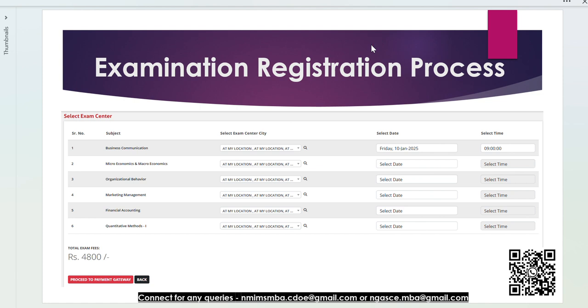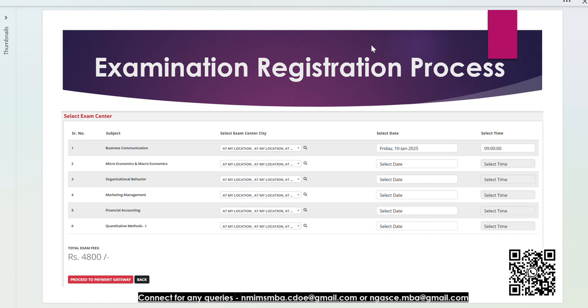Then second is the exam registration process. On the left hand side you will get an option for the exam registration. On click of this you will get this screen where you can select the exam city. As of now we are having two options. One is you can give from home, or the second option is you can give from the NMIMS centers. If you are not having proper laptops or proper setups, or you are not having good internet connectivity, then I would recommend you go to the exam centers and give the exams over there.